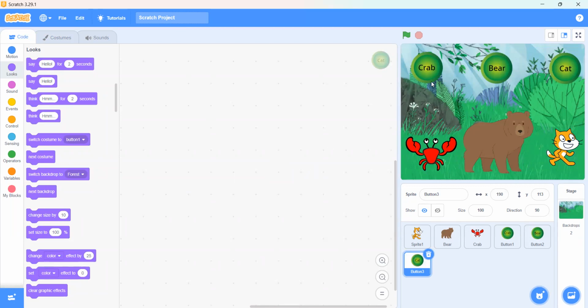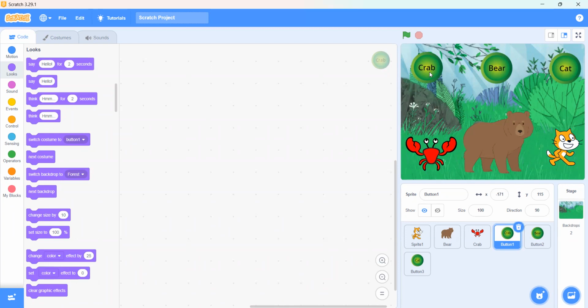So now Sakina, can you help me? I want that when I click on this crab button, it should broadcast a message, and when the crab receives that message, it should say, "Hi, I am Crab," or it should say any other name. So how can we do that? I don't know. Okay, Mina, can you tell me? I want that when I click on this button, it should broadcast a message.